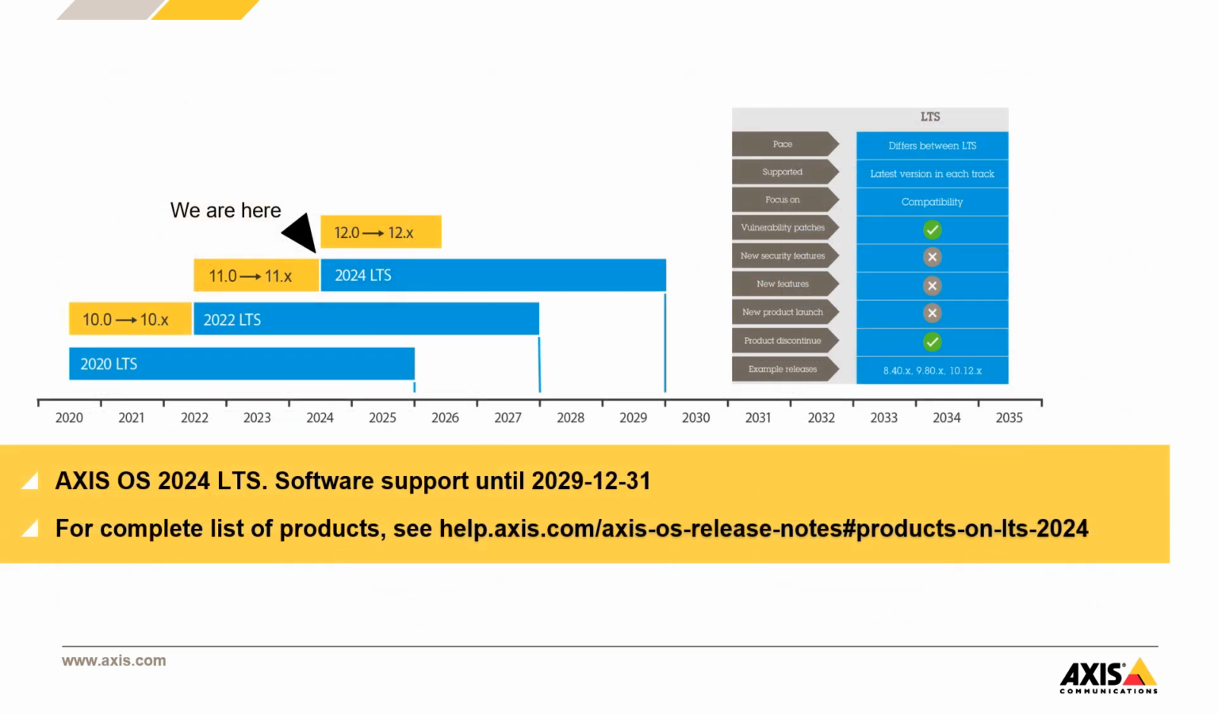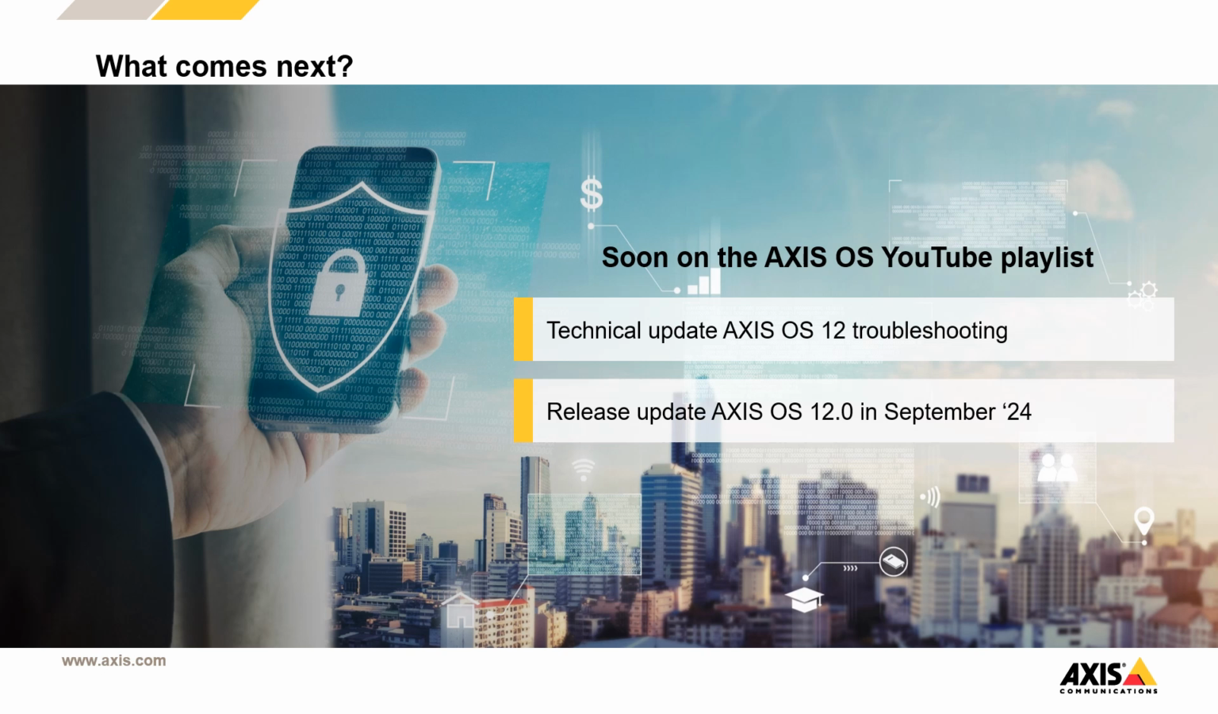And then, last but not least, the 11.11 software release will conclude the Axis OS 11 lifecycle and then transform into the 2024 long-term support track, providing vulnerability patches and bug fixes only. A list of products that will be on that LTS track is already available now in the Axis OS release note portal. And that concludes it for Axis OS 11.11.